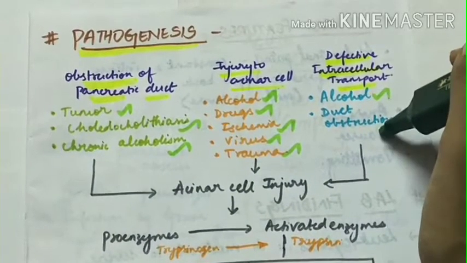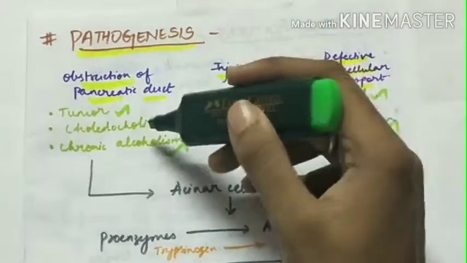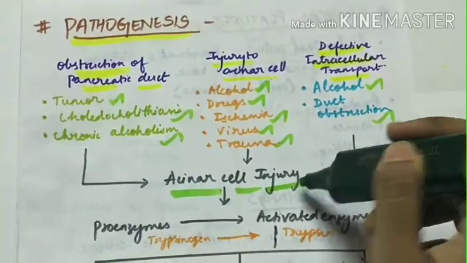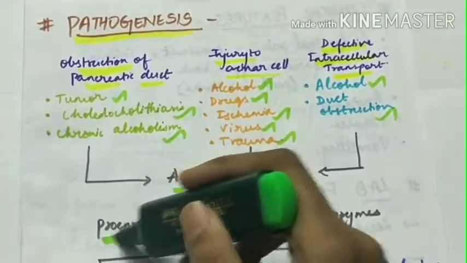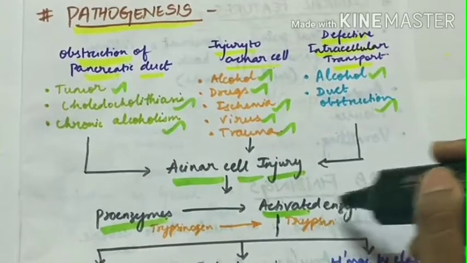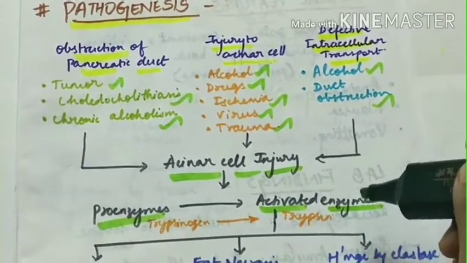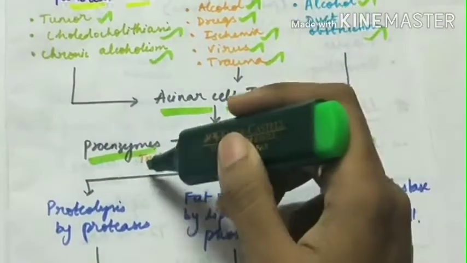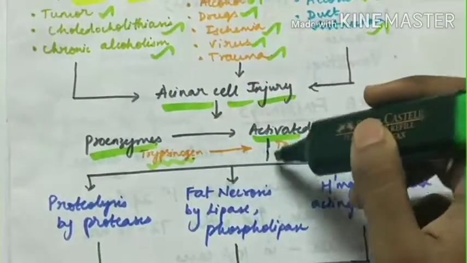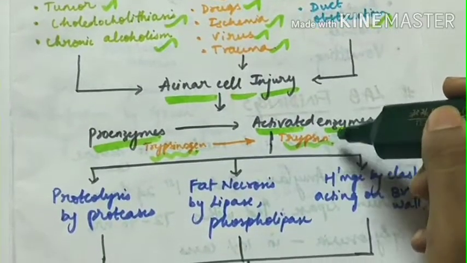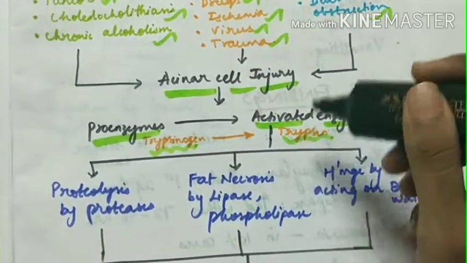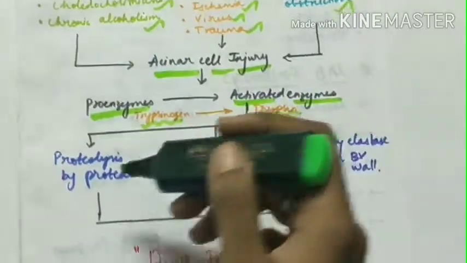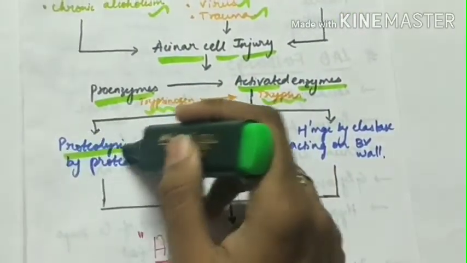So all these three initiating factors lead to acinar cell injury, due to which the proenzymes are converted to activated enzymes. The most important proenzyme converting into an activated enzyme is trypsinogen, which gets converted to trypsin. This is the one responsible for activation of other enzymes. These activated enzymes cause proteolysis, which is caused by protease.